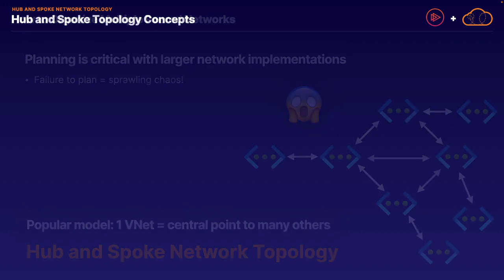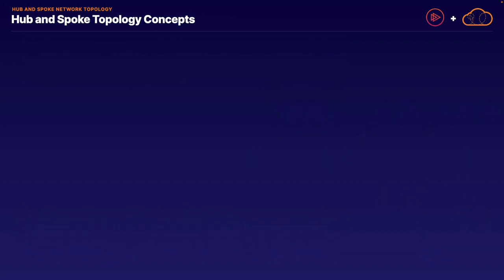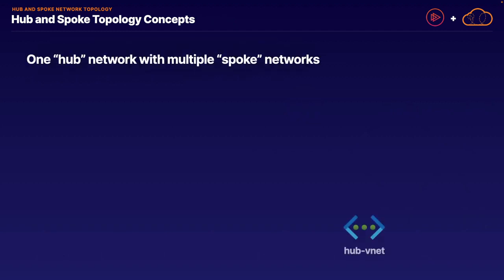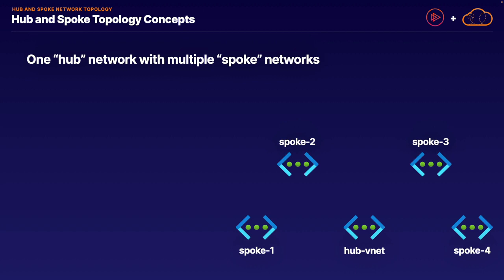So what is hub and spoke network topology and how does it work? Well, the name comes from the idea of a wheel in which you have a single central hub in a wheel and you have multiple spokes all connecting to that central hub. With our network topology, the exact same concept applies, in which we have a single central hub network, shown here as hub VNet, which connects to multiple spoke networks, shown as spoke 1, 2, 3, and 4. In this model, you have one central network which is connected to every other peer network that we care about.